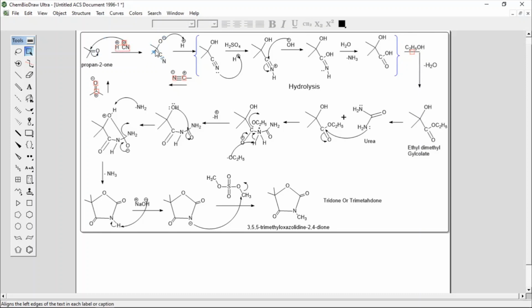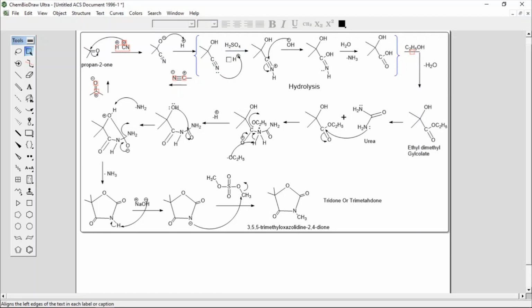So we have the two CH3 groups, CN, and O minus. Now this O minus takes a proton from hydrogen, and this hydrogen converts the oxygen to an OH hydroxy group. Then the next step is hydrolysis of the C triple bond N. When you hydrolyze this C triple bond N, you will get an acid.